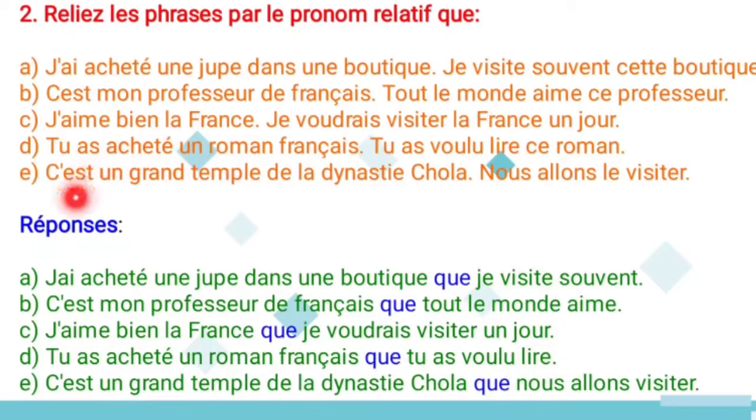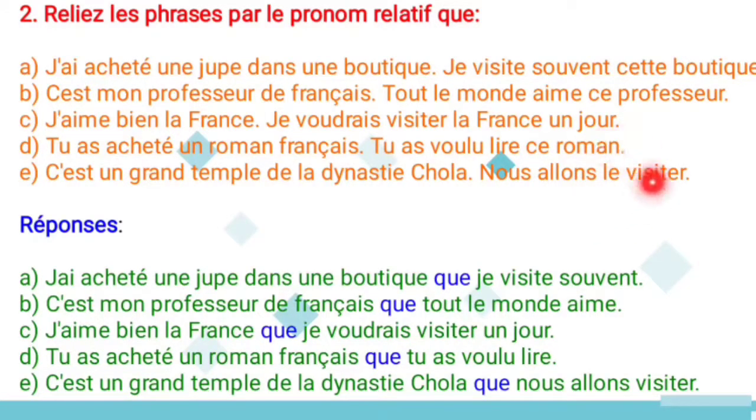And next one, c'est un grand temple de la dynastie Chola. So this is a big temple of the Chola dynasty, and nous allons le visiter. It means we are going to visit it. So in this case, you should not use this pronoun le. So you have to remove it.